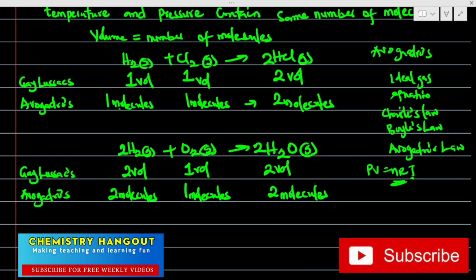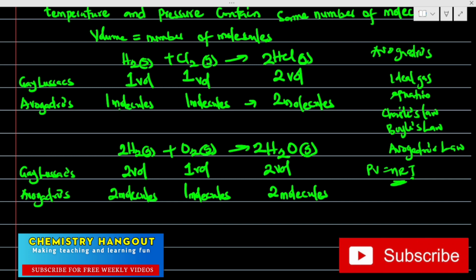So it was Avogadro's law that explained Gay-Lussac's law. Gay-Lussac was not able to use kinetic theory of gas to explain the combining volumes he was talking about. But little did Gay-Lussac know that volume is equal to the number of moles. Avogadro is the one that explained what Gay-Lussac's law is actually saying.